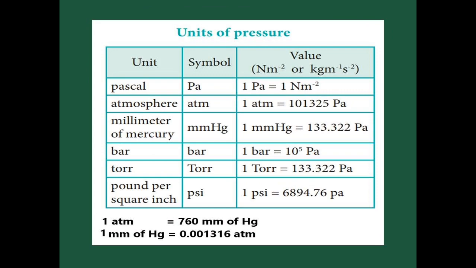In this table the different units of pressure are given. For Pascal, 1 Pascal we already know, Newton per meter squared, and atmosphere, millimeter of mercury, bar, torr, pound per square inch. So different units of pressure are given, and also 1 atmosphere is equal to 760 mm of mercury, and 1 mm of mercury is equal to 0.001316 atmosphere.